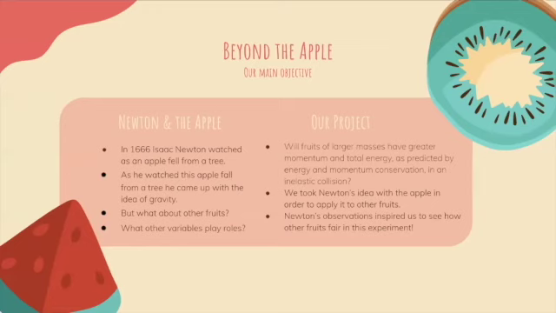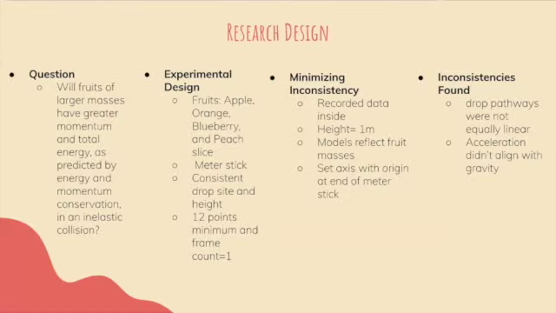So our question is, will fruits of larger masses have greater momentum and total energy as predicted by energy and momentum conservation in an inelastic collision? For our research design, we have four fruits: an apple, an orange, a blueberry, and a peach slice. We're using a meter stick and dropping from consistent heights, with 12 points minimum and frame count equals 1.